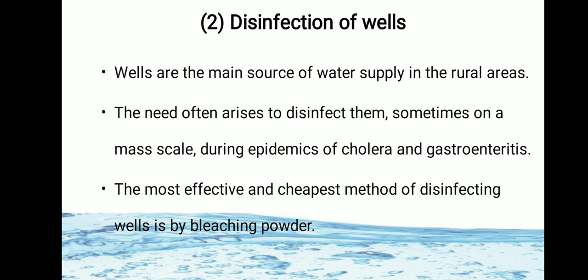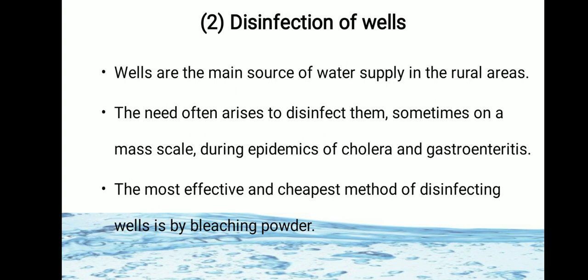Wells are the main source of water supply in rural areas. The need often arises to disinfect the wells, sometimes on mass scale, during epidemics like cholera and gastroenteritis.